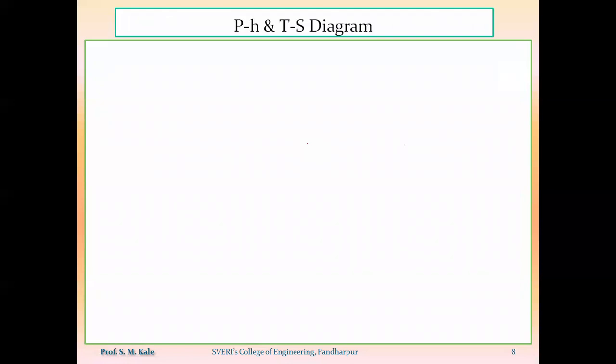Now here we have to represent that vapour compression refrigeration system on the pH diagram and TS diagram. So before drawing of the pH and TS diagram, we should know the nature of pH and TS diagram.